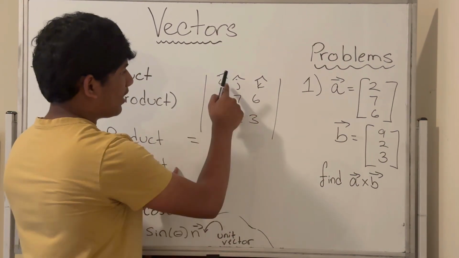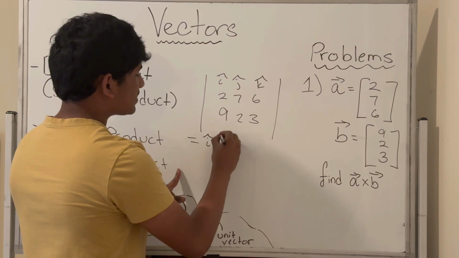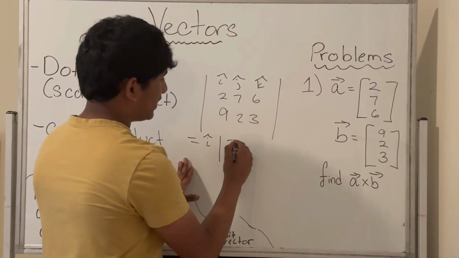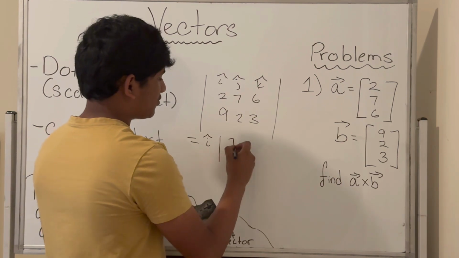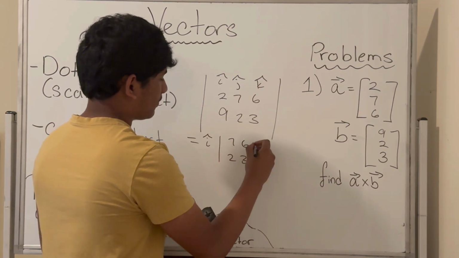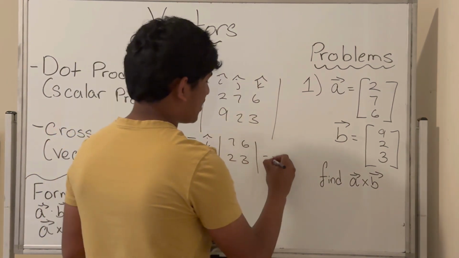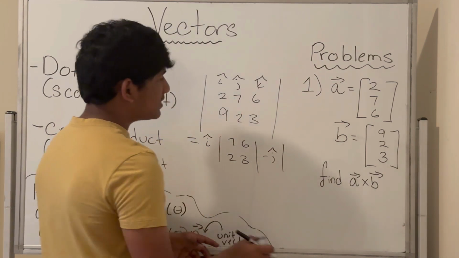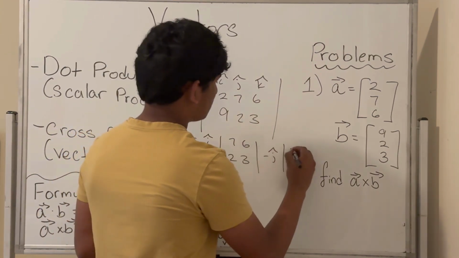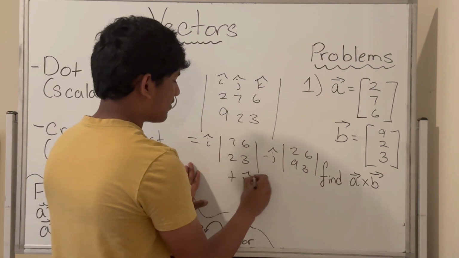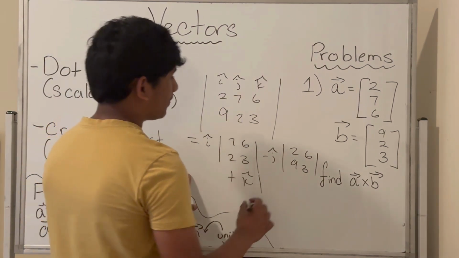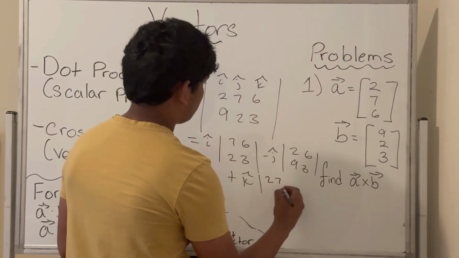We get i hat times the determinant of 7, 6, 2, 3, minus j hat times the determinant of 2, 6, 9, 3, plus k hat times the determinant of 2, 7, 9, 2.